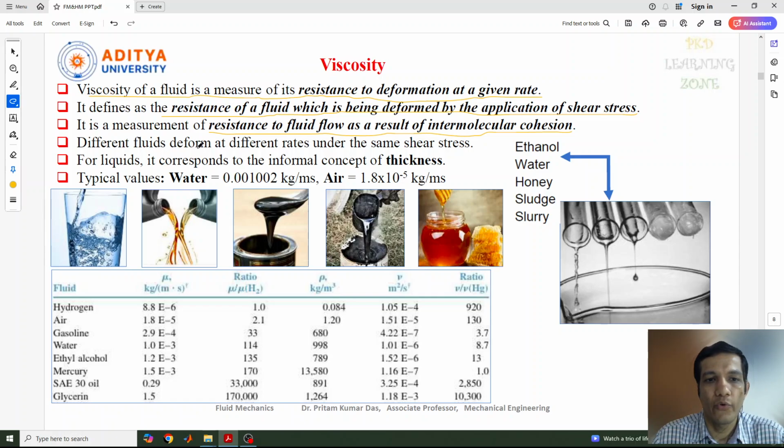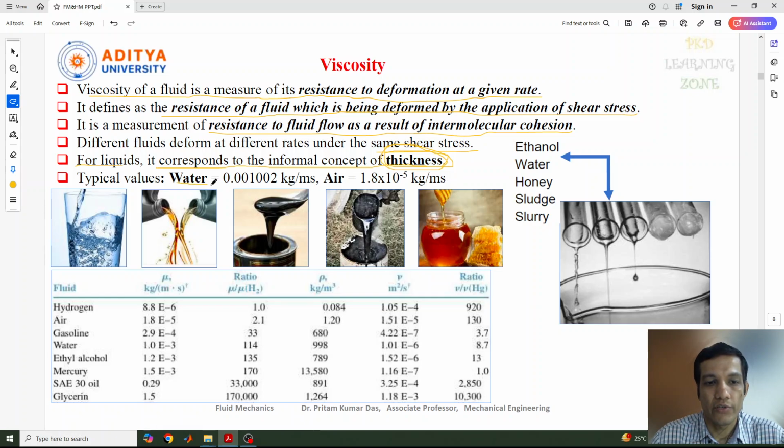Different fluids deform at different rates under the same shear stress. Or we can say for a liquid, it corresponds to the informal concept of thickness. So this is one very easy thing to remember, the informal concept of thickness. And the value of viscosity for water is 0.001002 kg per meter second, and for air it is 1.8 into 10 to the minus 5 kg per meter second.